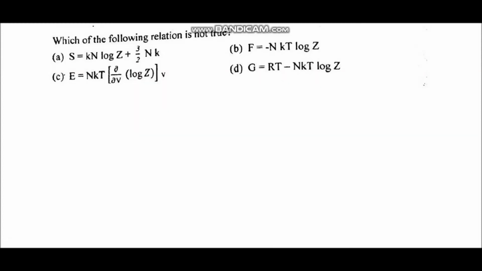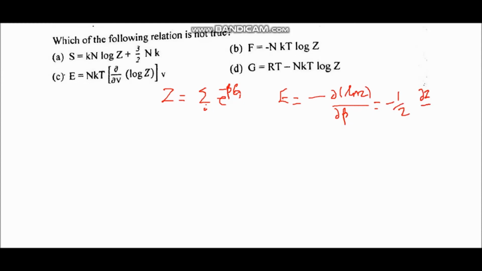Next question is which of the following relations is true? In case of canonical ensemble, the partition function is given by summation e power minus beta epsilon i, and the formula of energy of canonical ensemble is minus 1 over Z, curly Z over curly beta, which means the derivative is with respect to beta.